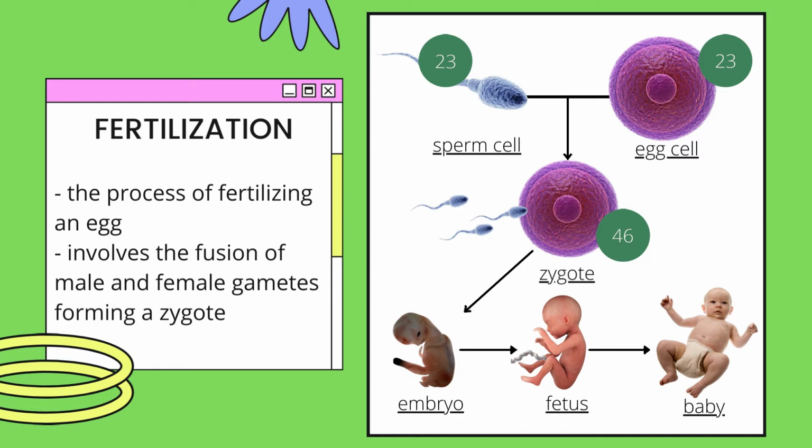Fertilization is the action or process of fertilizing an egg that involves the fusion of male and female gametes, forming a zygote. A zygote is a cell formed by the fertilization event caused by the union of the sperm cell and the egg cell. The zygote now has 46 chromosomes, 23 from the mother and 23 from the father.